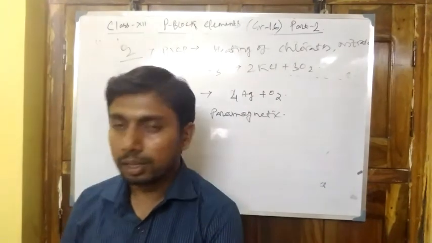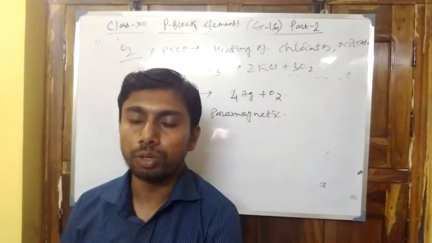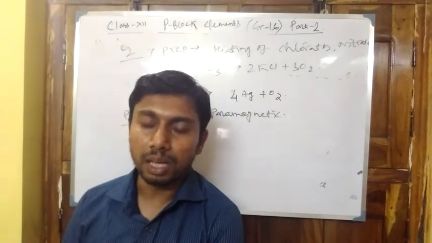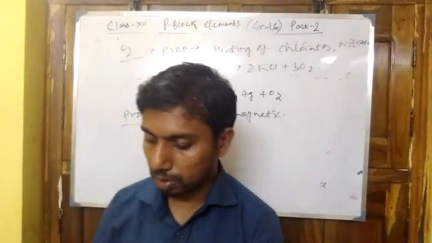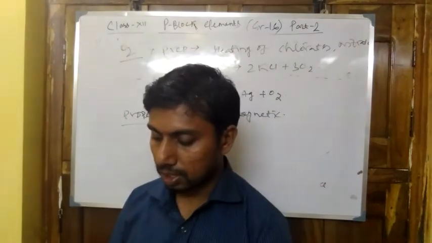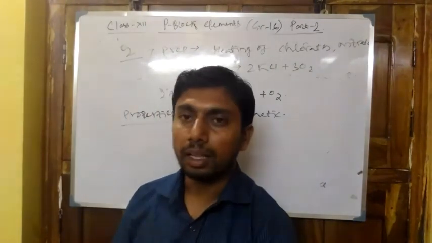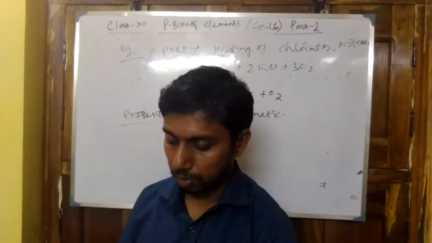Second, combustion: hydrocarbon in the presence of oxygen produces energy plus carbon dioxide. These are the reactions of dioxygen. First, reactions with some non-metals. Second, the catalytic process. Third, preparation of HCl gas, and fourth, the oxidation process.